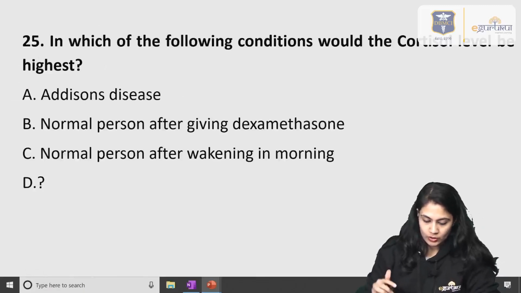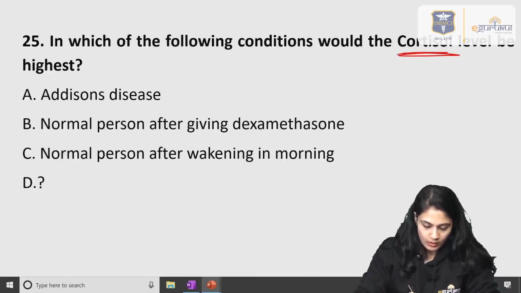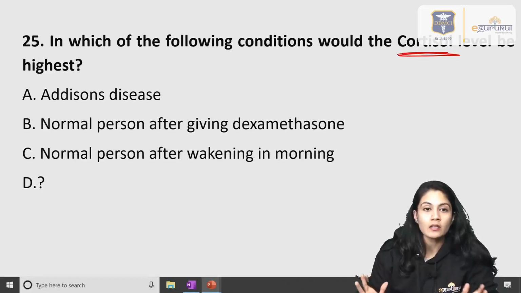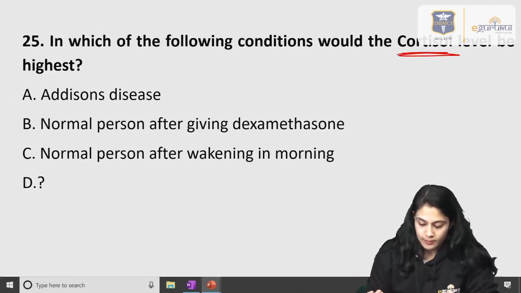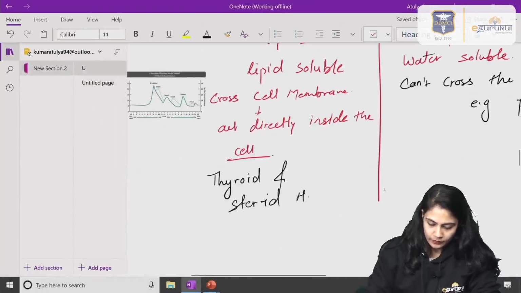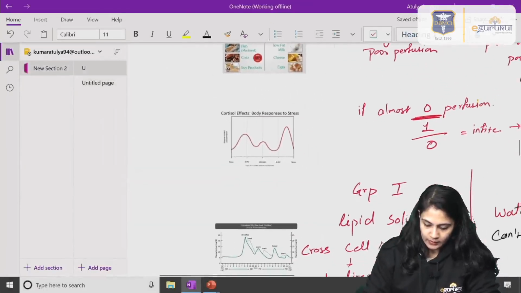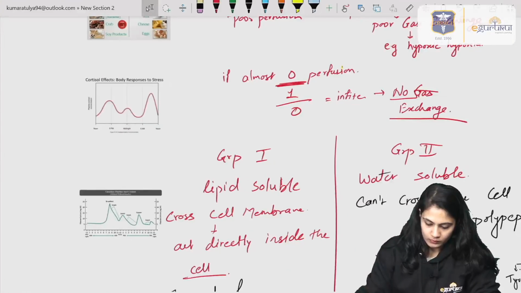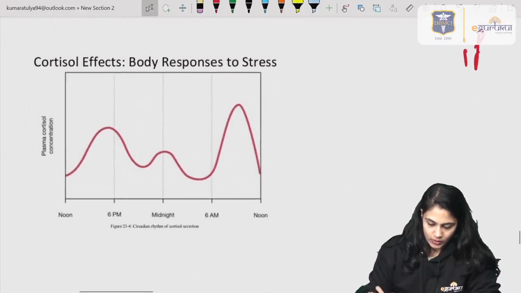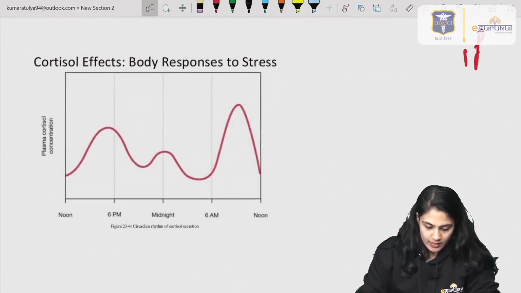About the next question, they ask about the cortisol levels. Now remember, there is a diurnal system of cortisol release. The diurnal system is nothing but the cortisol release, right?